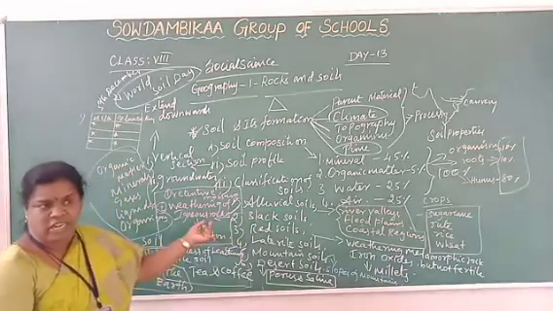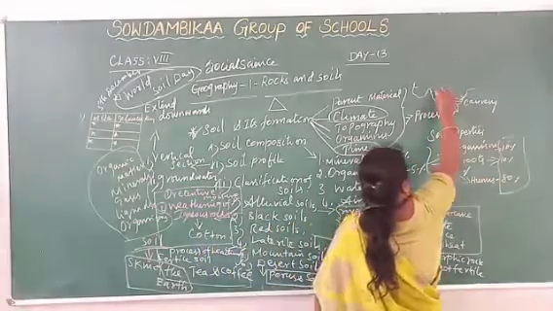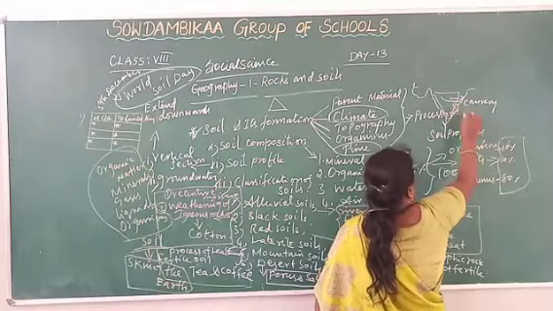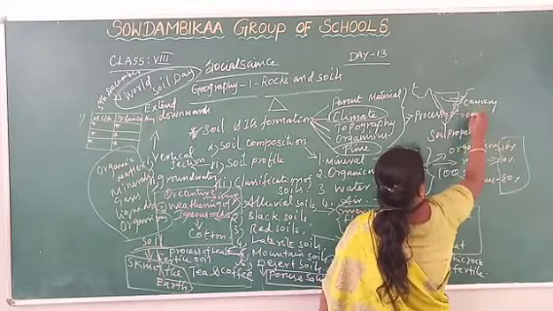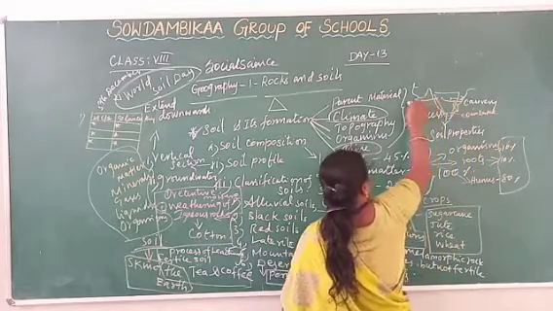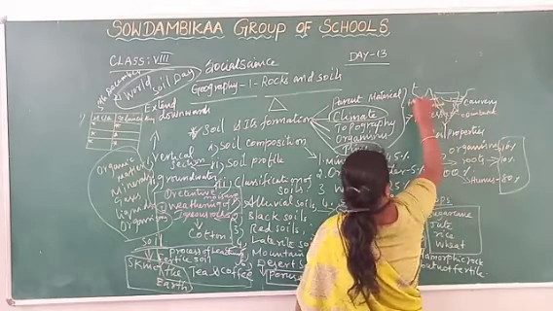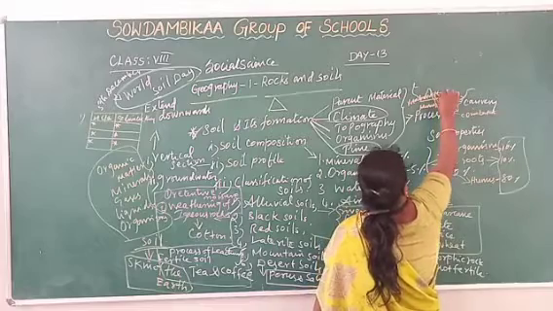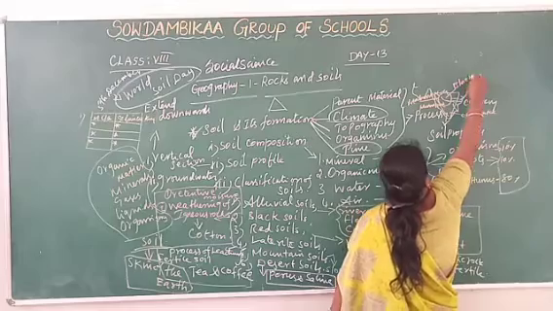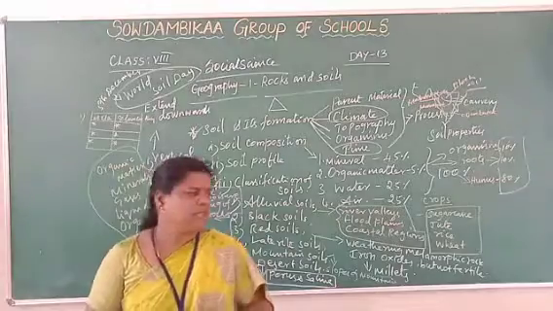Mostly the Maharashtra region is suitable, the Deccan Trap. Deccan Trap means the triangular shape of India, this part. In Tamil Nadu, the Coimbatore part is suitable. In India, here is Maharashtra, Mumbai. This part is suitable for cultivation of black cotton. That means black soil is available here, and it is suitable for cultivation of the cotton crop.